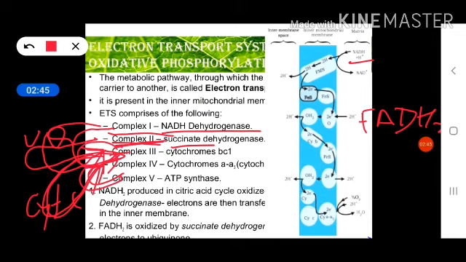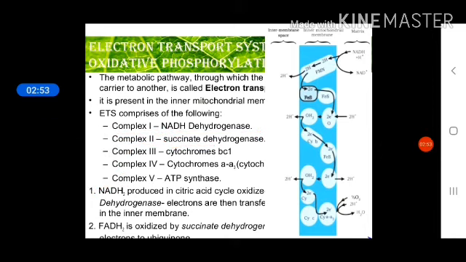Okay, this is FMN, the first complex. NADH2 is oxidized here, so it will convert into NAD plus. The 2 protons and 2 electrons which are released are taken up by the FMN complex, or complex 1. This is a proton as well as electron carrier, so it receives both things, 2 protons and 2 electrons. But the next complex is not a proton carrier, it is only an electron carrier, so it receives the electrons. This complex will receive the electrons but not the protons, so it will send the protons into the intermembranous space. This proton is not carried by the next carrier.